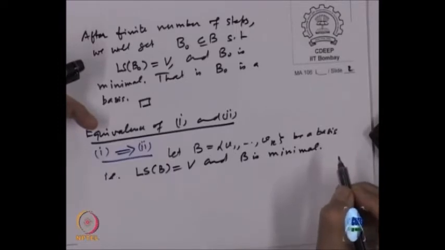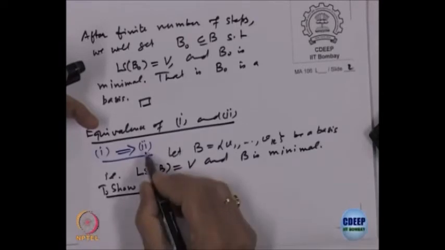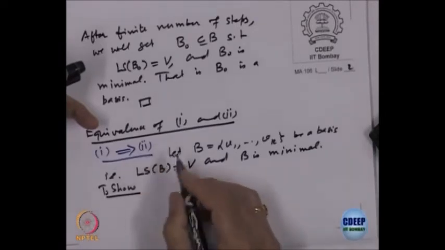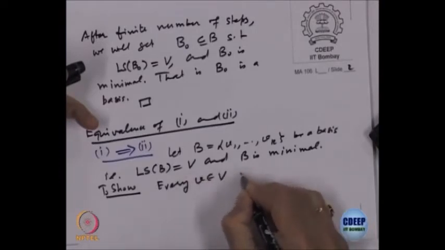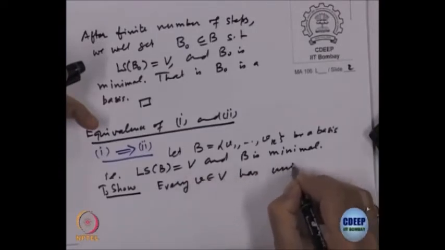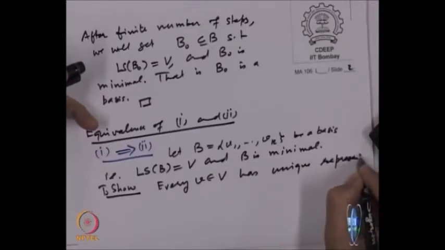What is to be shown is statement 2, that every vector V belonging to V has a unique representation.